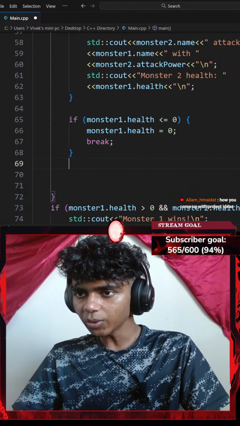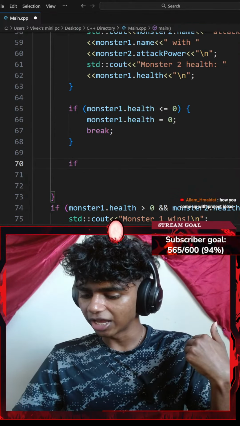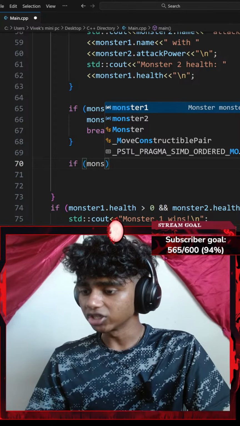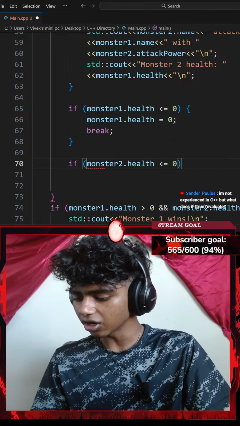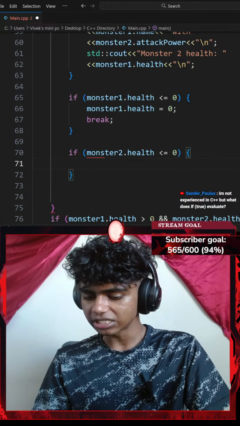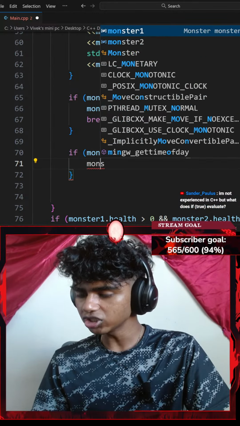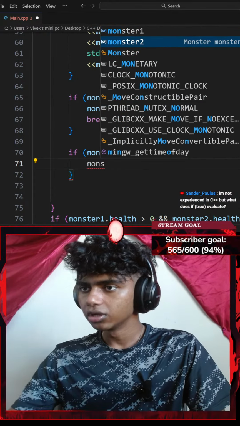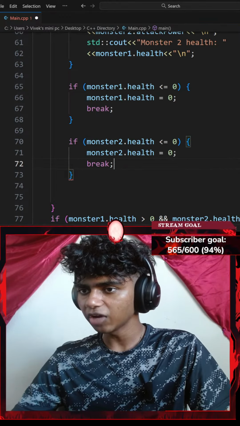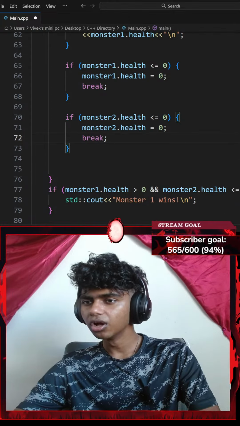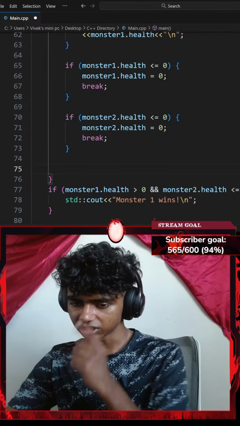Okay, let's go with another if statement. So if my monster2 dot health this time is less than or equal to 0, I go with a pair of curly braces, and then I'll do something like monster2 dot health equals 0, ending with a semicolon, and then I break. Okay, perfect. I think this should be pretty much it.